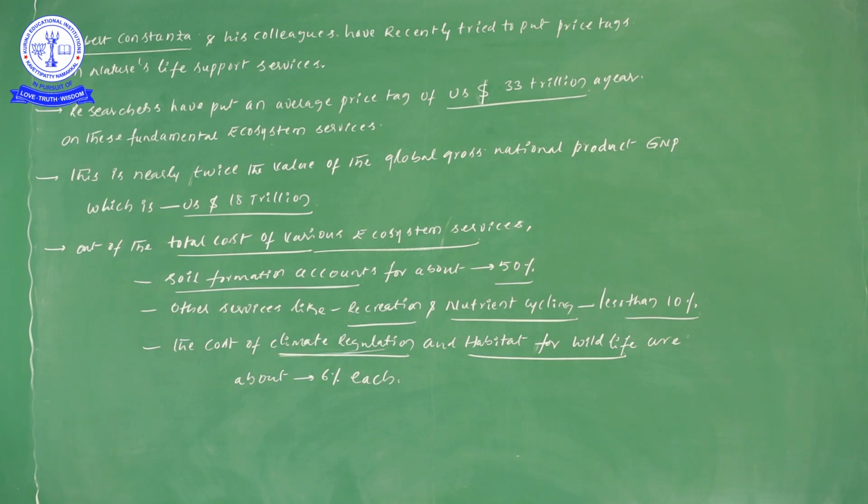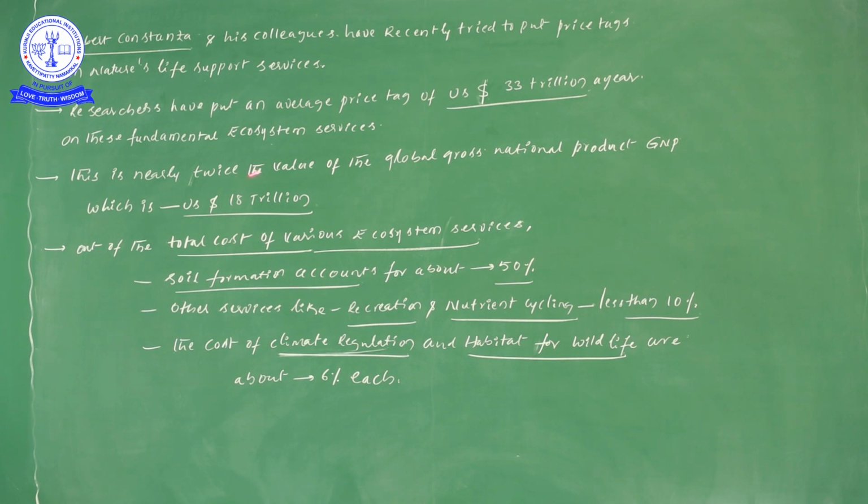This is nearly twice the value of the global gross national product, GNP, which is 18 trillion US dollars. So the fundamental ecosystem services are valued at 33 trillion dollars per annum and the global GNP at 18 trillion dollars.